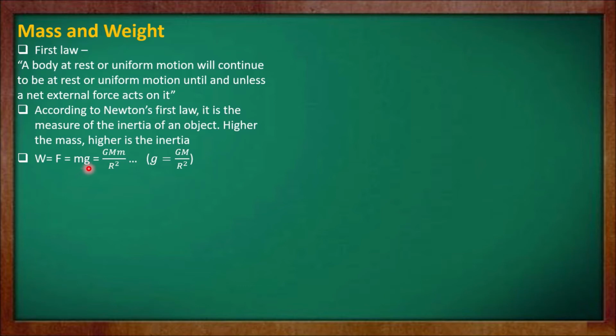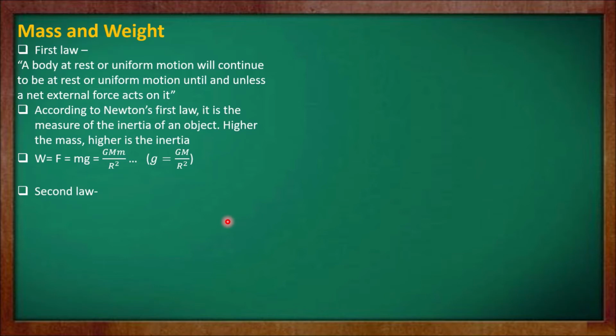Now we know that the formula for g is GM upon r square. Therefore W is equal to GMm upon r square. So it is the formula for the weight of any body or object.